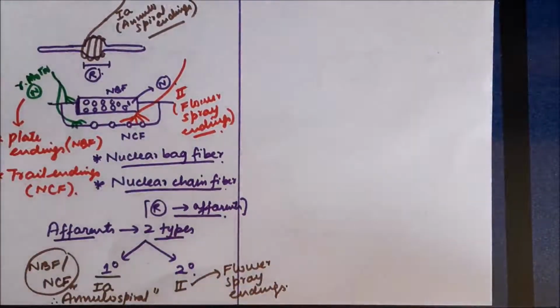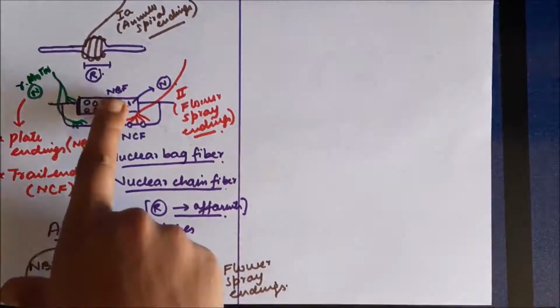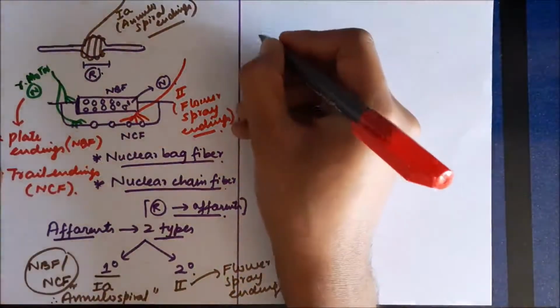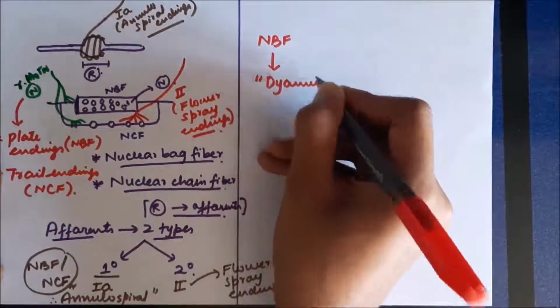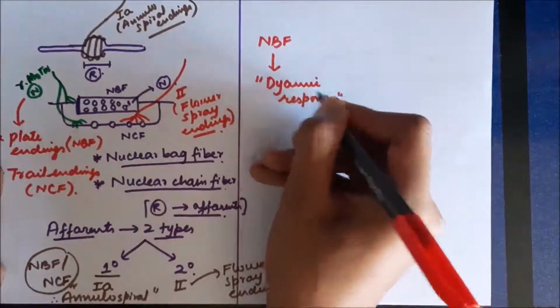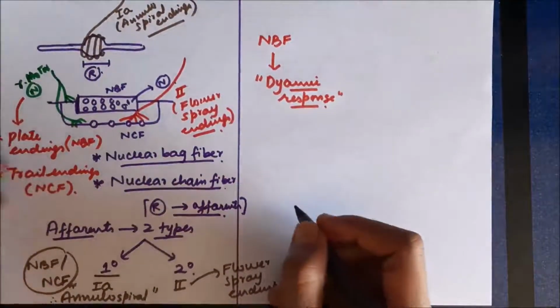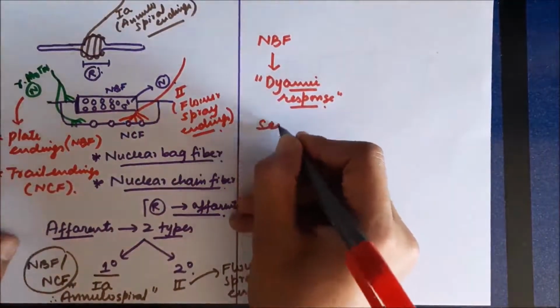So this is the central part of the muscle spindle. So this is the whole nerve supply of the muscle spindle. Now all the afferents take information to the spinal cord. The nuclear bag fiber is responsible for dynamic response as compared to nuclear chain. Nuclear chain fiber is responsible for static response.